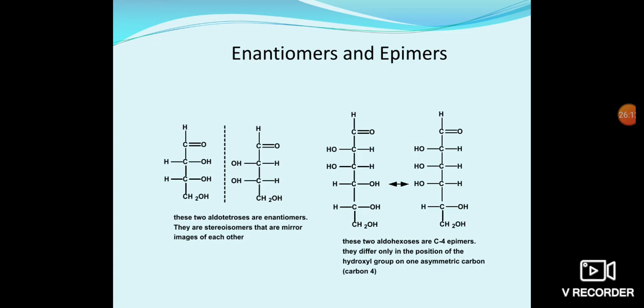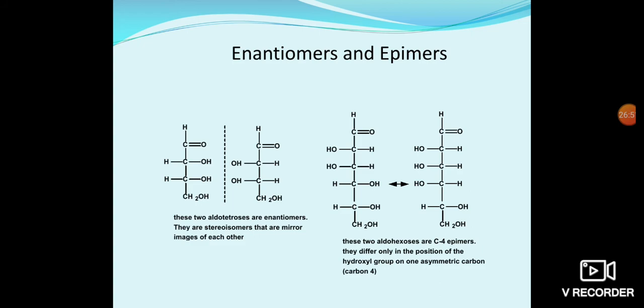Enantiomers and epimers. Here we see two aldotetroses that are enantiomers. They are stereoisomers that are mirror images of each other. But compare the epimers, these two aldohexoses differ at the C4 carbon. They differ only in the position of the hydroxyl group at one asymmetric carbon atom, that is C4.